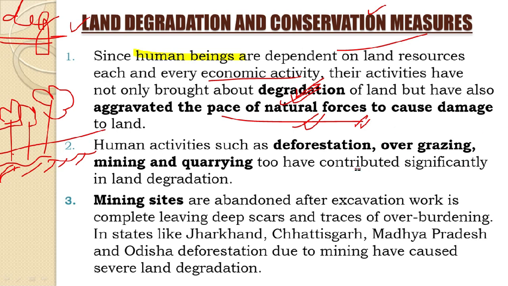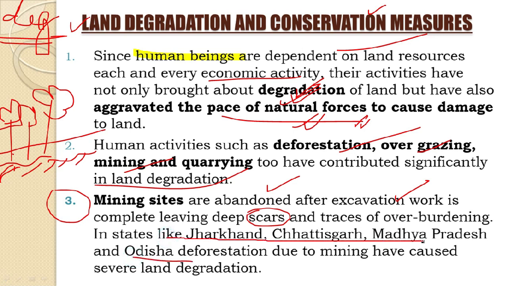Then we come down to activities such as deforestation, overgrazing, mining and quarrying contributed significantly in land degradation. Let us talk about mining now. Okay, so mining sites are abandoned after excavation work is complete, leaving deep scars, okay, and traces of overburdening. Now the states which are related to mining, of course, logically, if you think only the states which are rich in mineral deposits will have mines, so let us go through these states. States like Jharkhand, Chhattisgarh, MP and Odisha face a lot of mining, okay, which has led to severe land degradation.